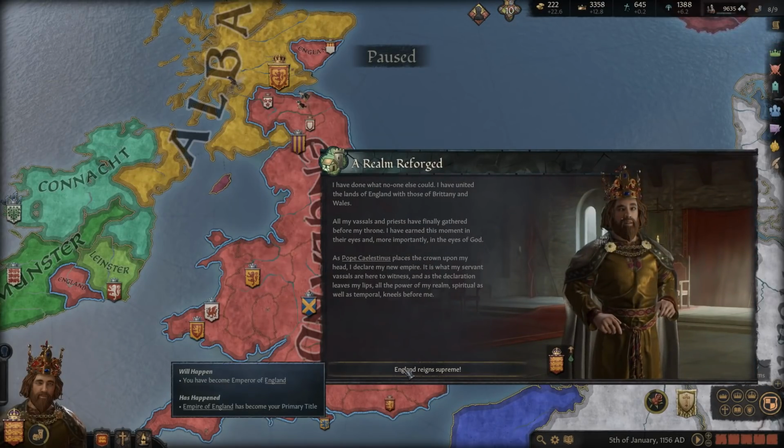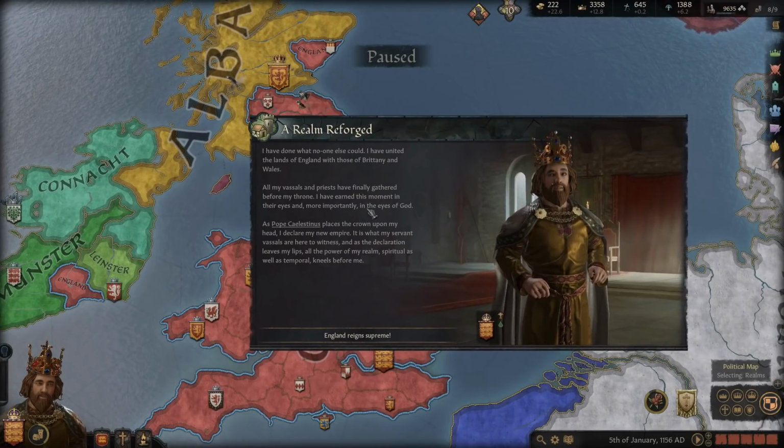Because right now we're called the Empire of England, which is not going to work. So we'll look at that in a minute. But let's read this event here.